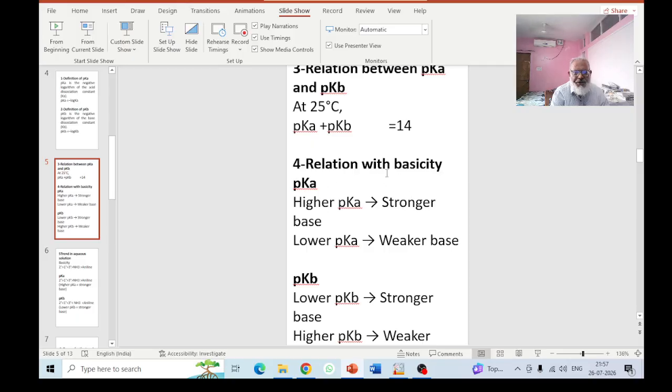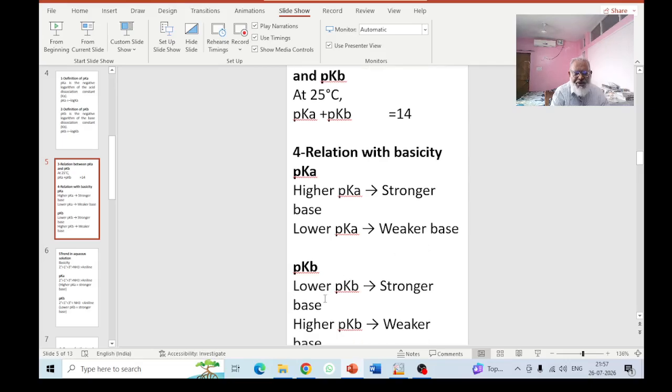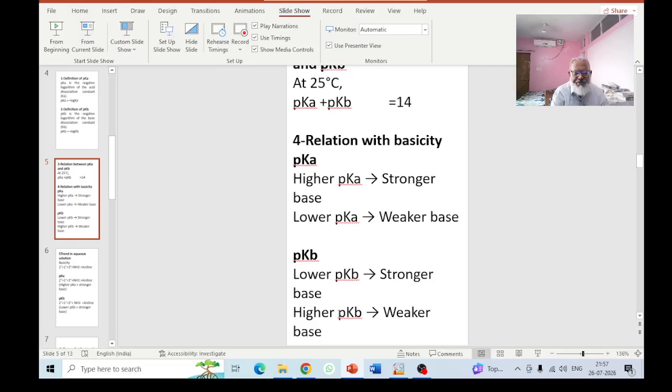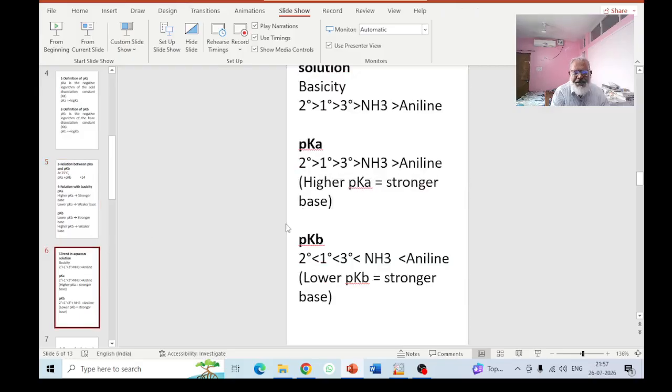How is basicity related with the pKa? Higher pKa means stronger base, lower pKa means weaker base. For pKb, it is the opposite. This is the table of basicity. pKa and pKb have been shown for the solutions.